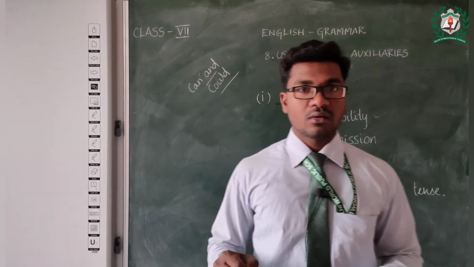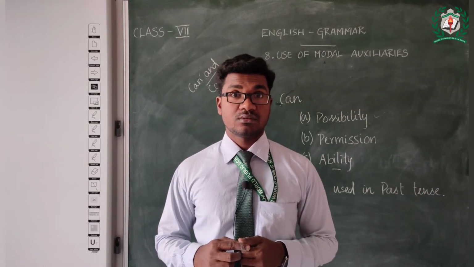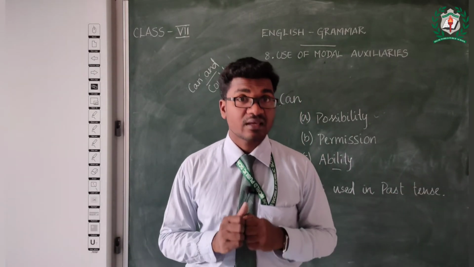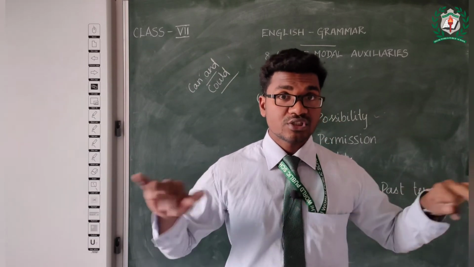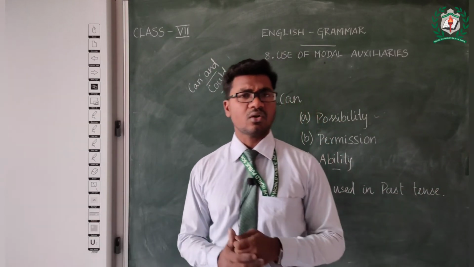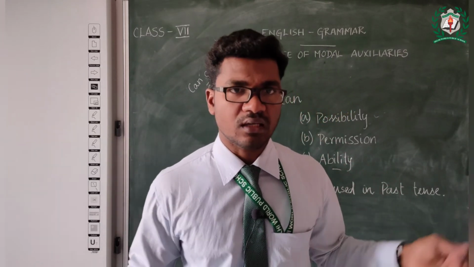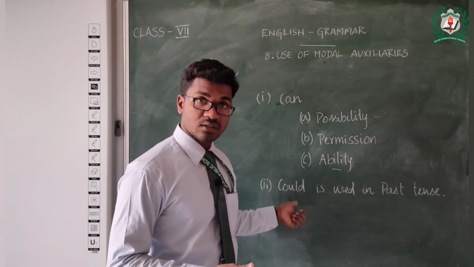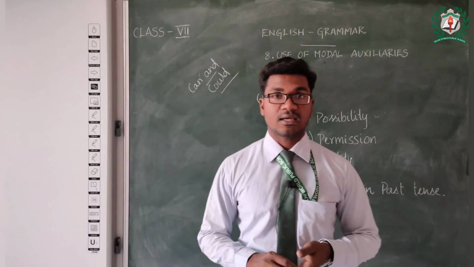Example, when she was young, she could swim. But now many years have passed, and now she can't. So in the past we use could, but in the simple present we use can.